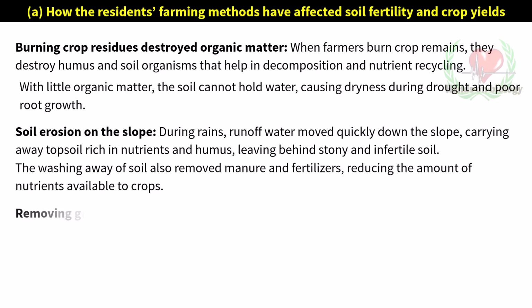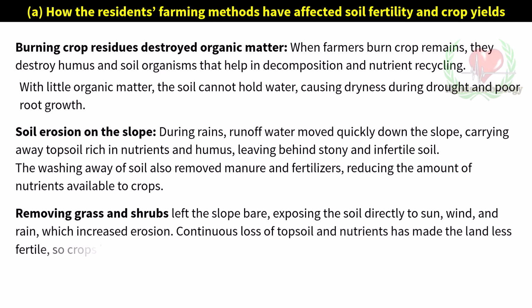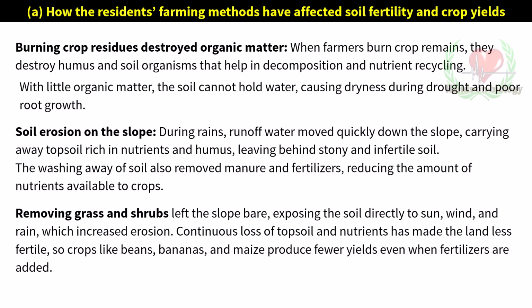Reduced soil water retention. With little organic matter, the soil cannot hold water, causing dryness during drought and poor root growth. Decline in crop yields. Continuous loss of topsoil and nutrients has made the land less fertile, so crops like beans, bananas, and maize produce fewer yields even when fertilizers are added. What farmers can do to restore and maintain soil productivity.